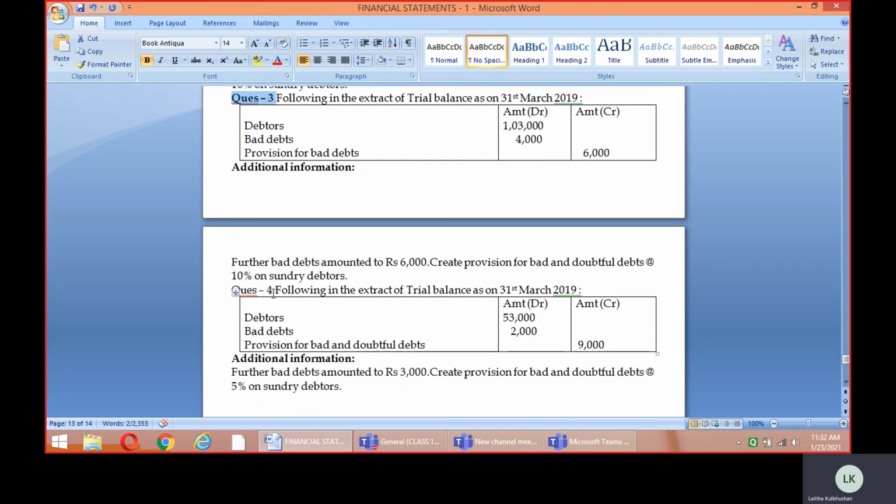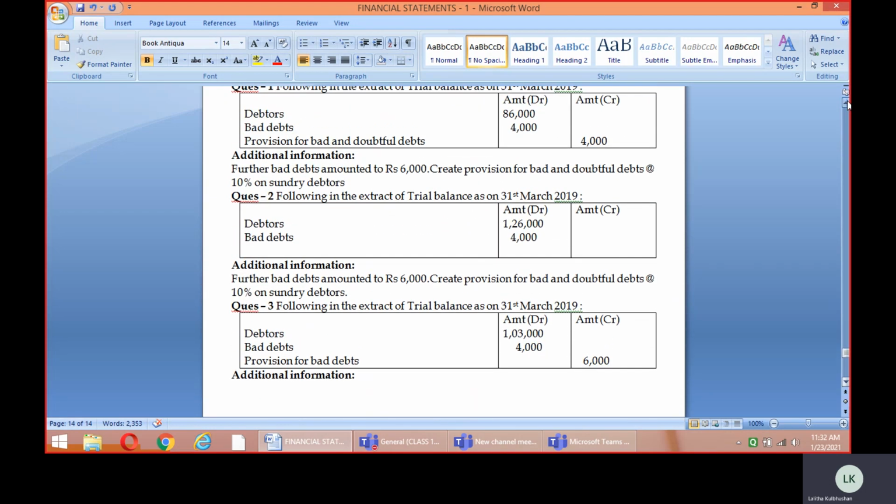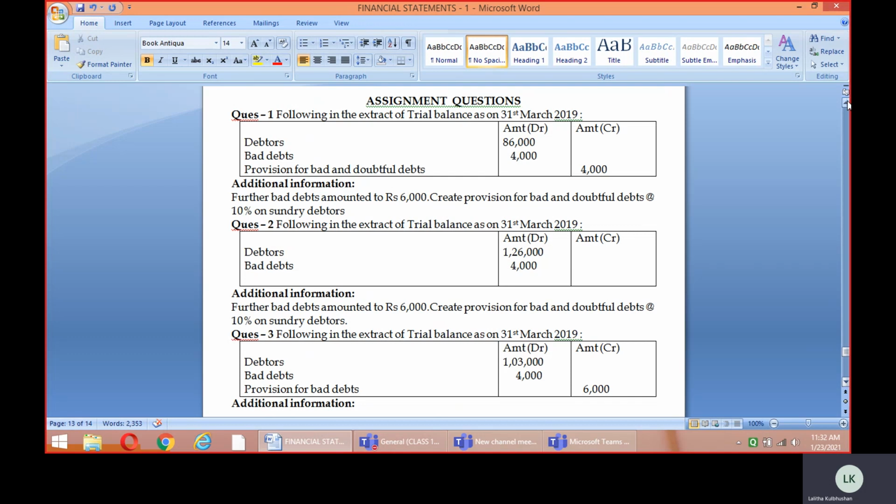There are 4 assignment questions. You can see it here. This is the first assignment question, where you have been given an extract of the trial balance. Debtors' value 86,000, bad debts 4,000, provision for bad and doubtful debts given in the trial balance 4,000, and further bad debts, meaning new bad debts, 6,000, and you are supposed to create a provision for bad and doubtful debts of 10% on sundry debtors. Very similar to what we have discussed.